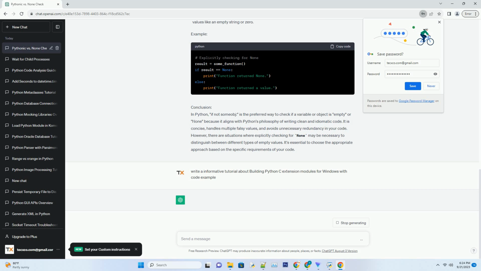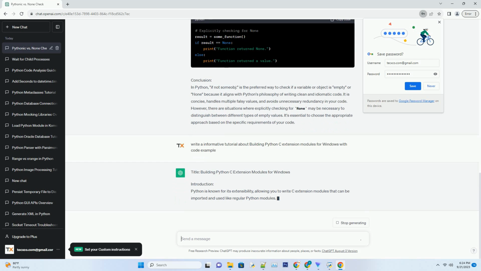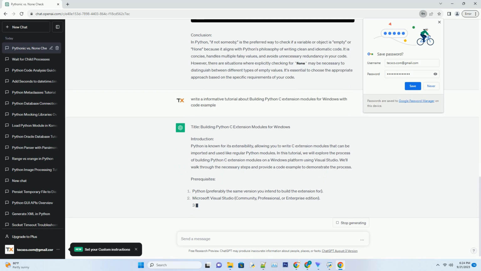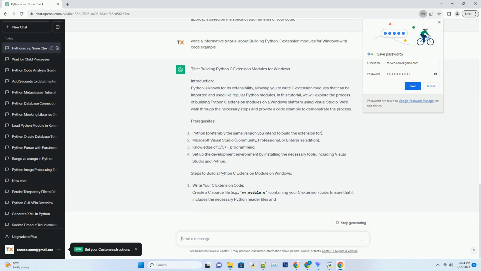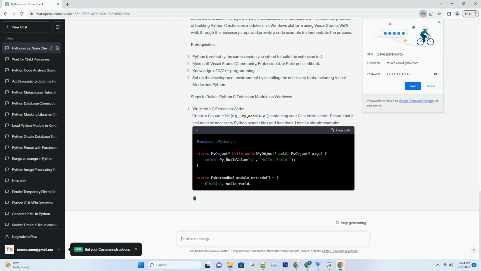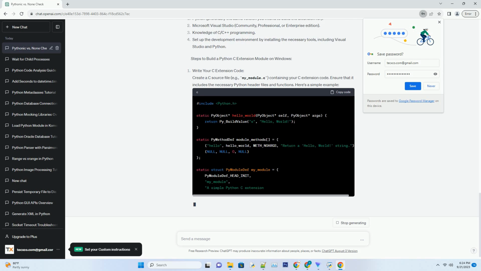Title: Why is if not someobj better than if someobj equals None in Python? Introduction. In Python, there are multiple ways to check if a variable or object is considered empty or None. One common approach is to use conditional statements, such as if not someobj and if someobj equals None.